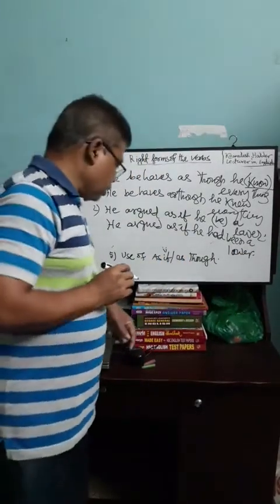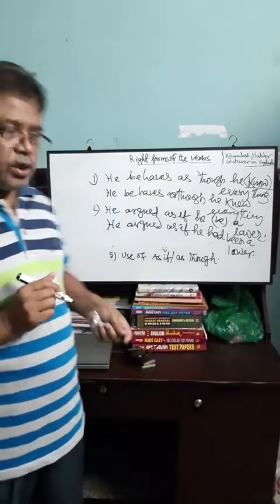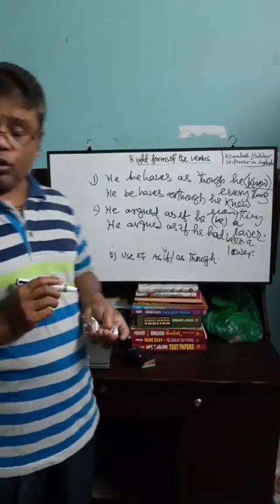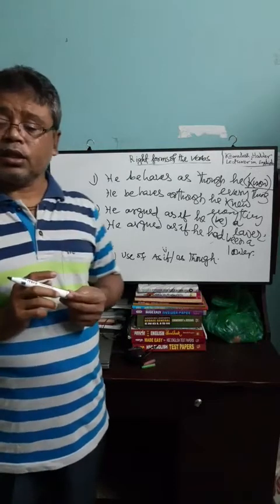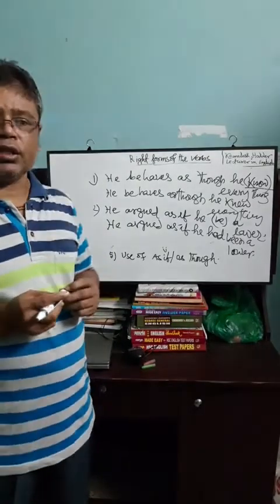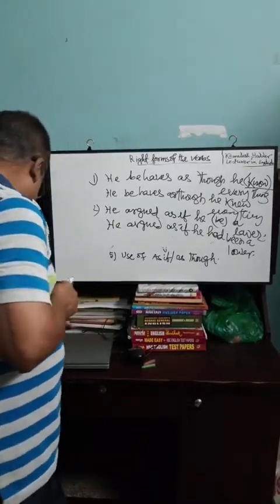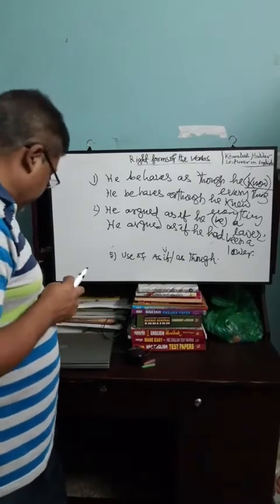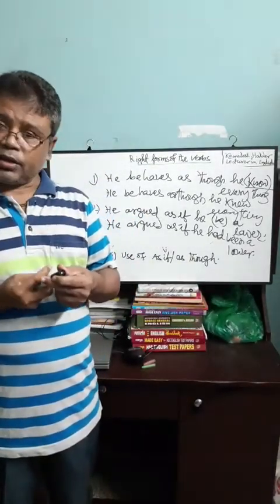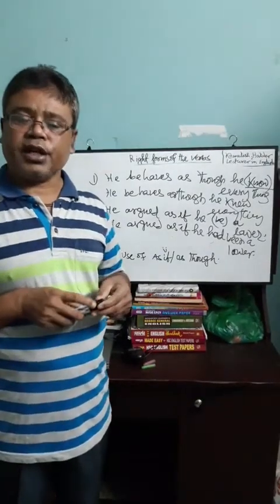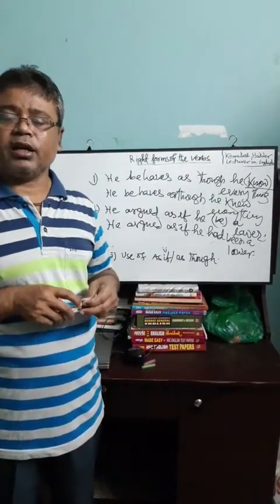So, we have discussed about 5 rules today. The first rule was the use of conditionals. There are 3 kinds of conditionals: first, second, and third.